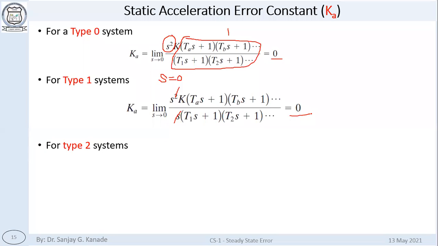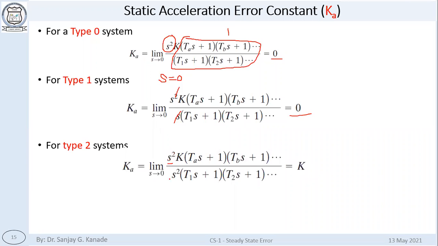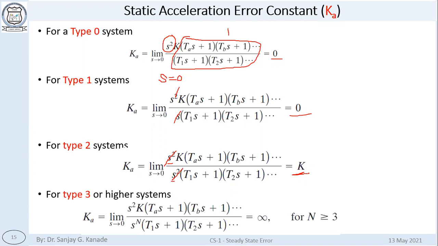For type 2 system, what is happening? There is s squared on both sides, so both these things will get cancelled and only k will remain. And now for type 3 or higher type systems, what will happen? There will be an s in the denominator, means s equal to 0 terms will be there in the denominator.